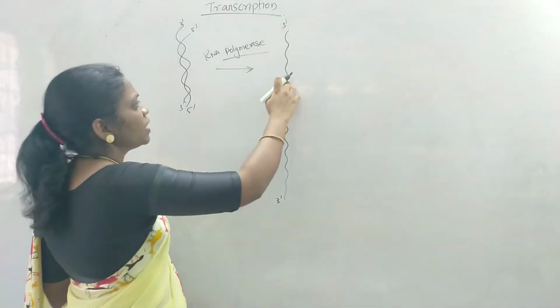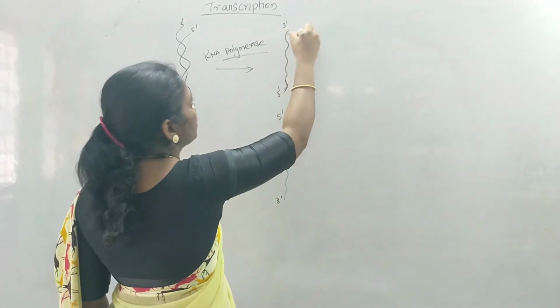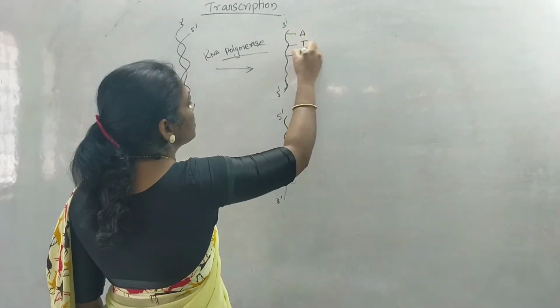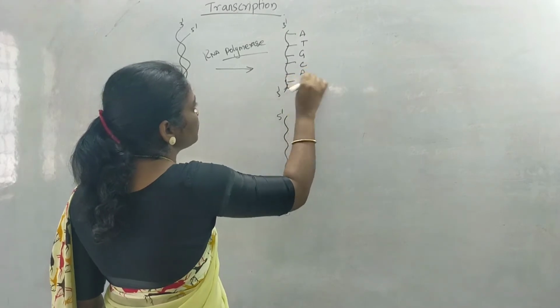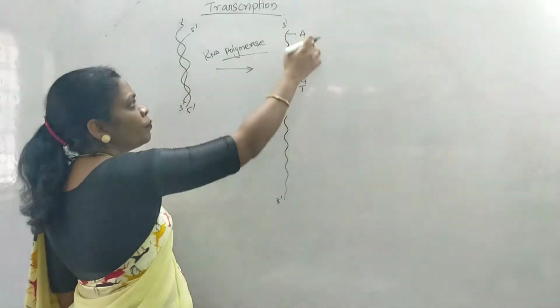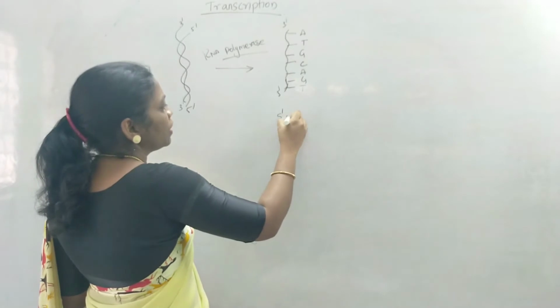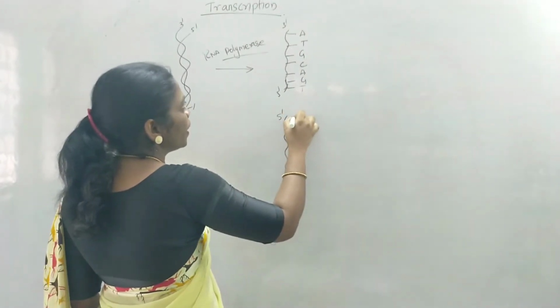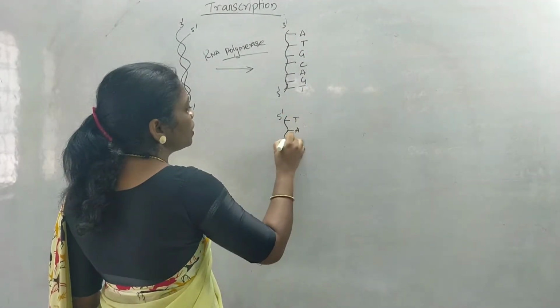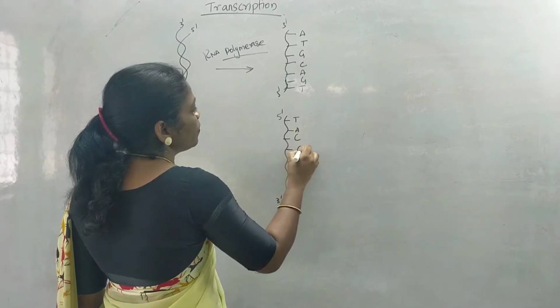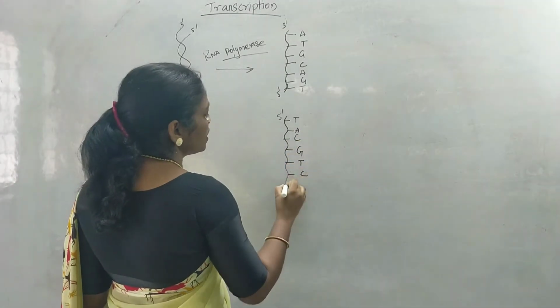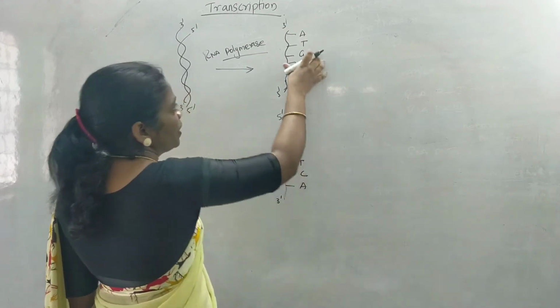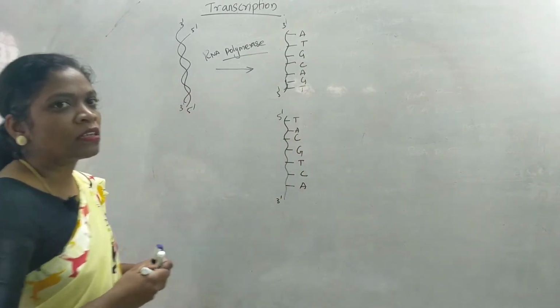Imagine this strand has A, T, G, C, A, G, T. The other strand will pair with the opposite bases. A will pair with T, T will pair with A, G will pair with C, C will pair with G, and again A will pair with T, G will pair with C, and T will pair with A. We just separated these 2 strands.